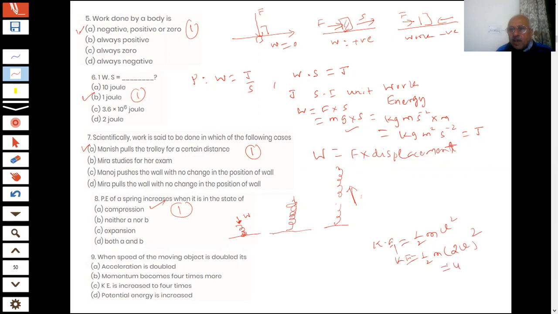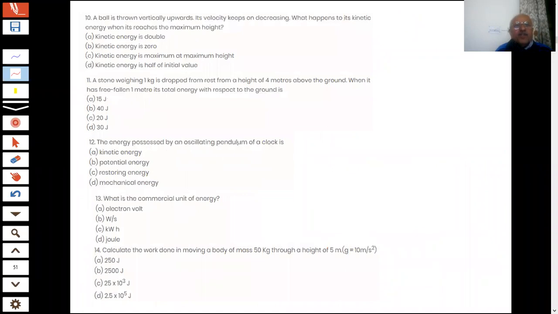Kinetic energy 2 is 4 times kinetic energy 1. This is the correct answer. Vidhi, you get 1 full mark for that. So far, so good. Till now, you can see how much you are scoring. All the questions have been correct. Move to the next question, students.